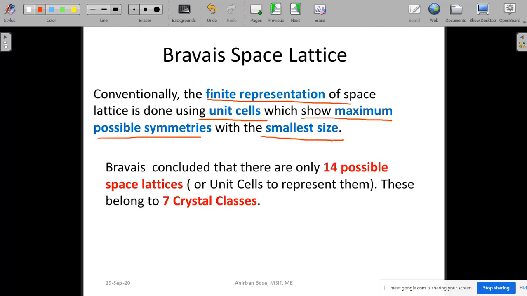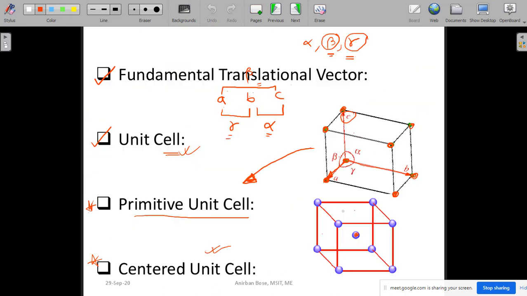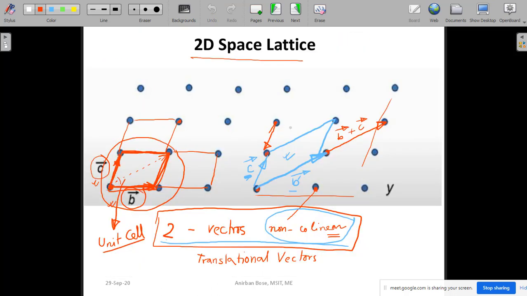This is very, very important, because if you take my definition without these last two arguments, the maximum possible symmetries and smallest size, then you can think of different kinds of unit cell. Maybe you can consider two translational vectors, and the unit cell you may think of like this, or there are infinite possible ways.